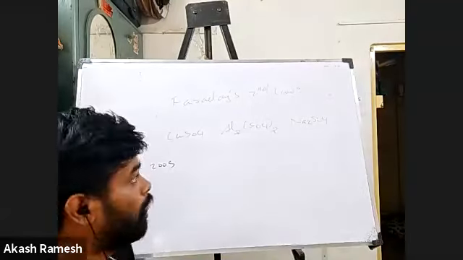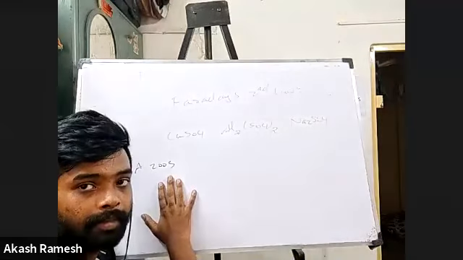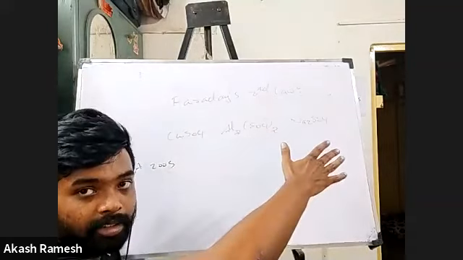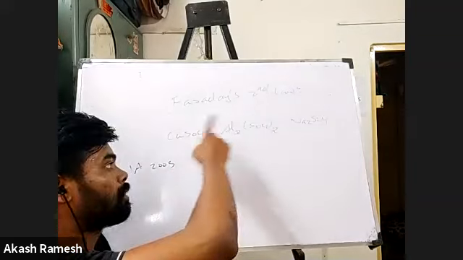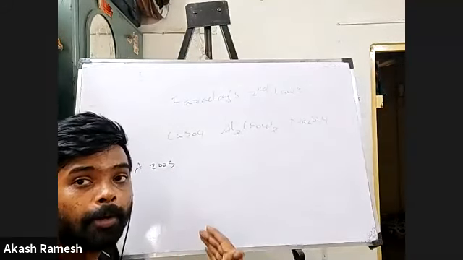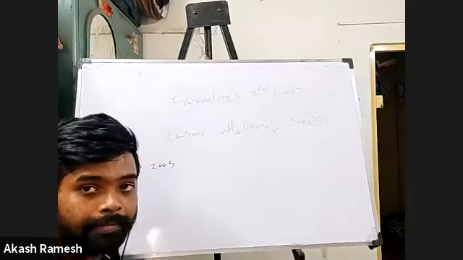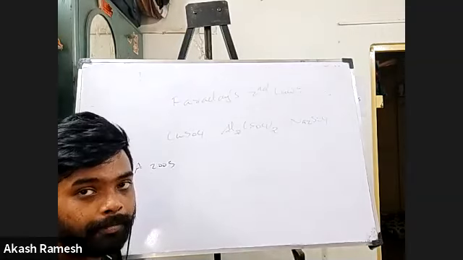Right? So what my law says is that for the same quantity of electricity passed through different electrolytes, the mass of substance getting deposited, that is say the mass of copper, mass of aluminum, mass of sodium, all these are going to depend upon what is the equivalent mass of that particular element.